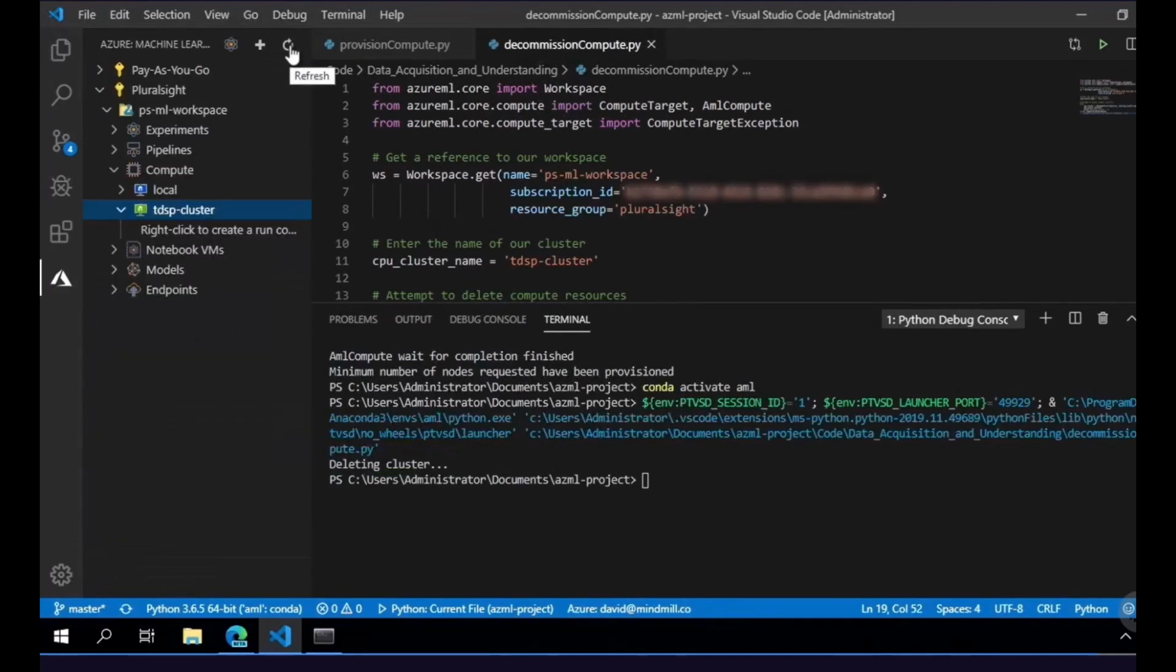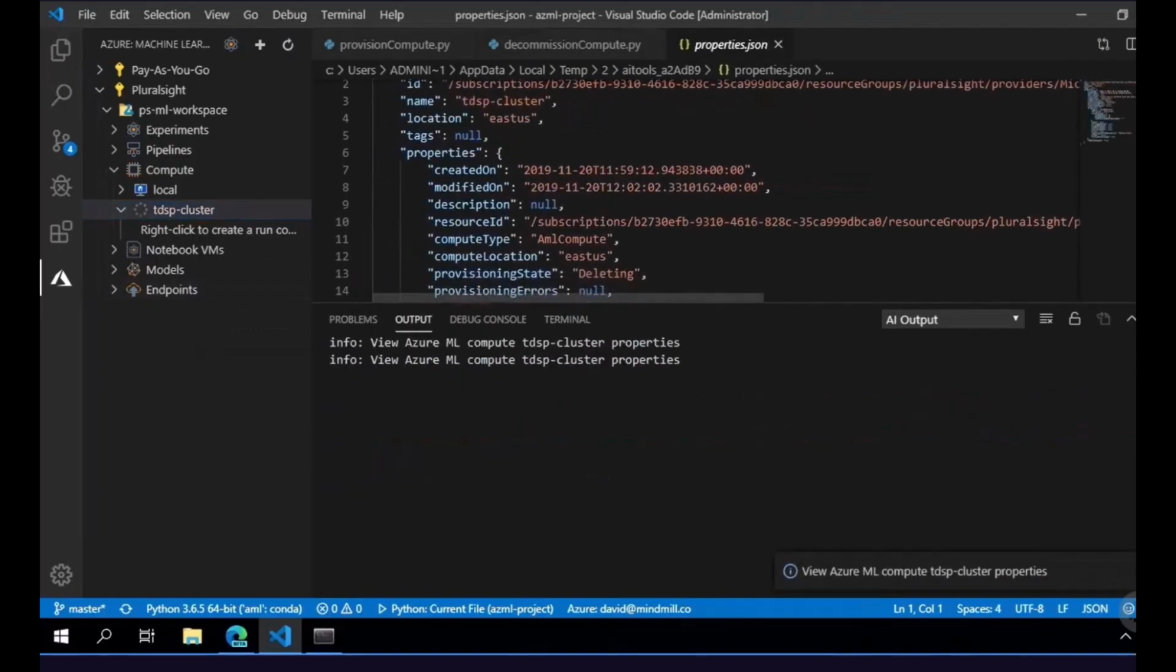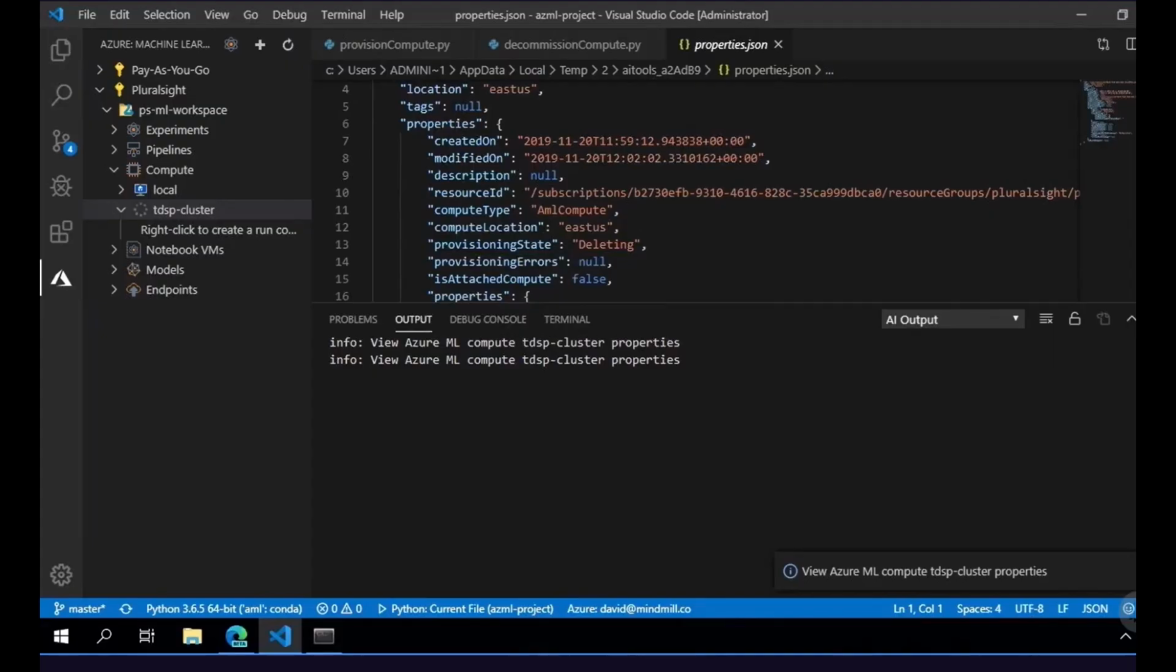So if we navigate back over to the Azure tab and we refresh, we'll see that the TDSP cluster currently has a different state. And if we go in and we look at the compute properties, we can see here that the provisioning state is deleting. So in this case, we have been able to both provision and decommission our compute infrastructure that we would need for our project. And we've included these files within the TDSP project, as this enables any member of the team to be able to execute these commands.